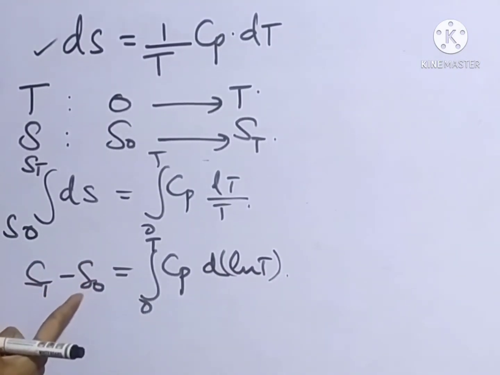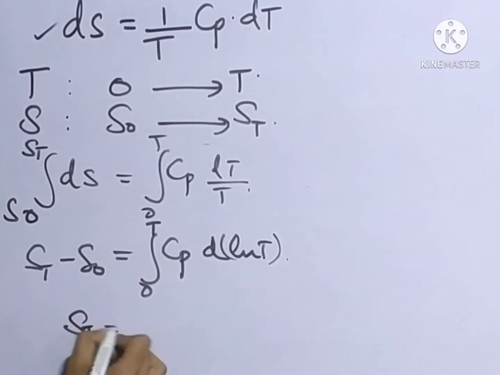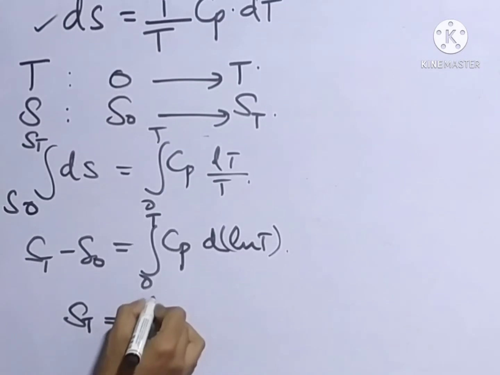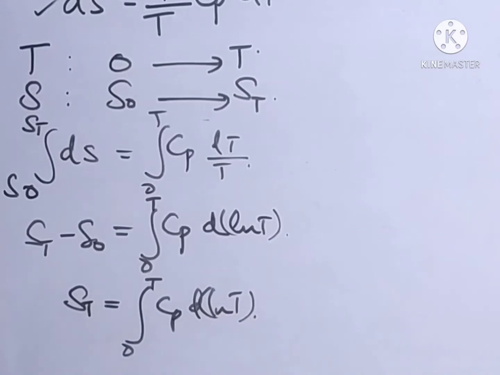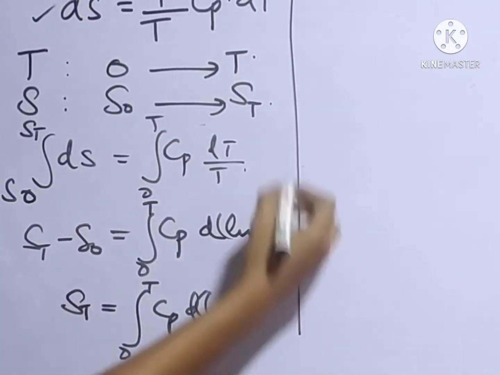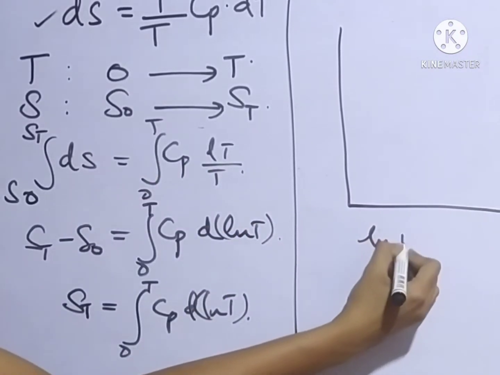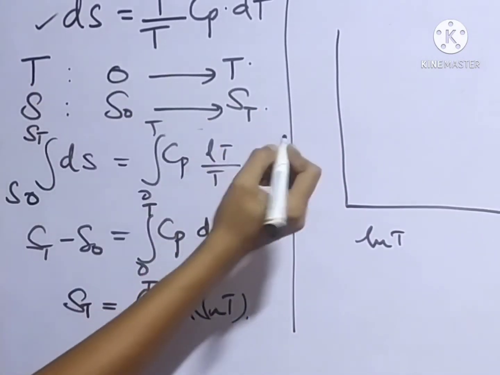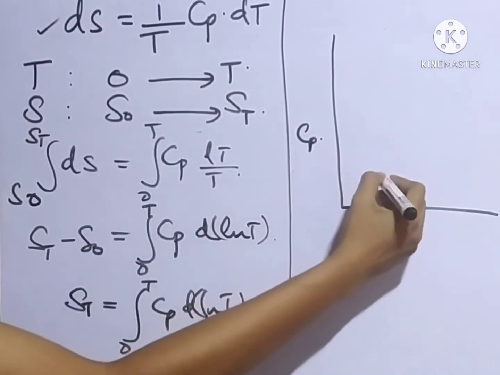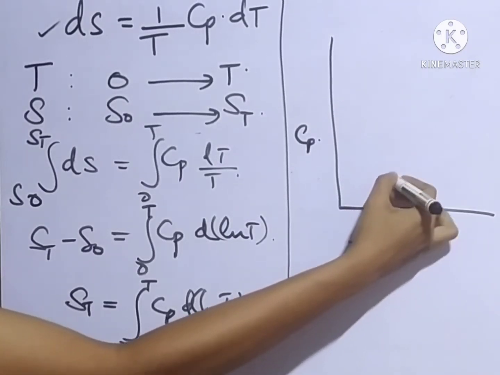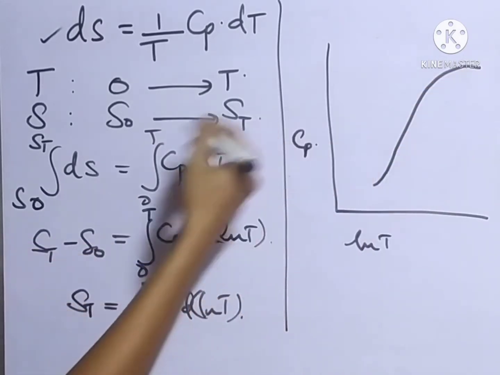Normally the entropy at absolute 0 will be equal to 0. So simply we can write this equation as ST equal to the integral from 0 to T of Cp d ln T. So from this equation we can draw a graph like this by plotting the ln T value on the x-axis and the Cp value on the y-axis. We will get a graph like this, and the area below this curve gives the entropy value.